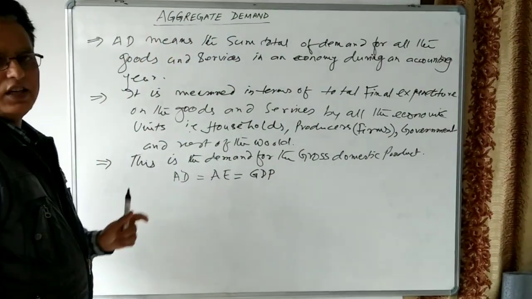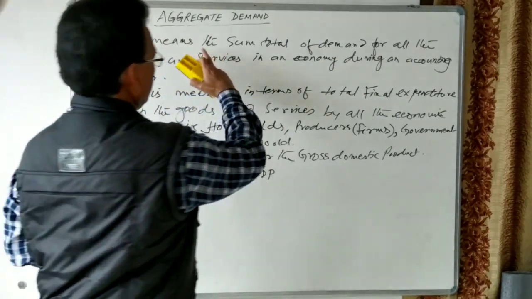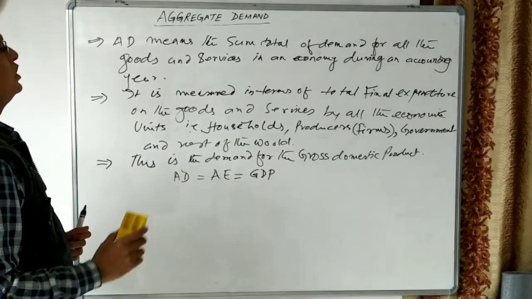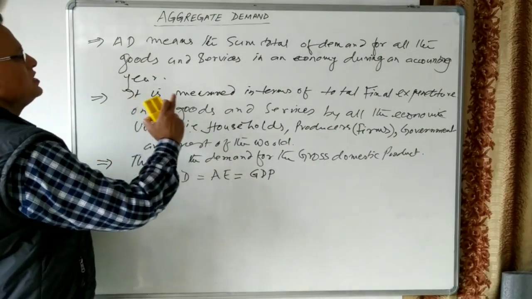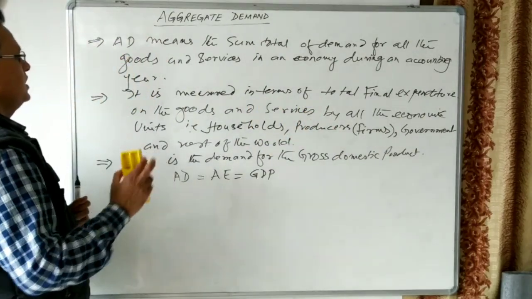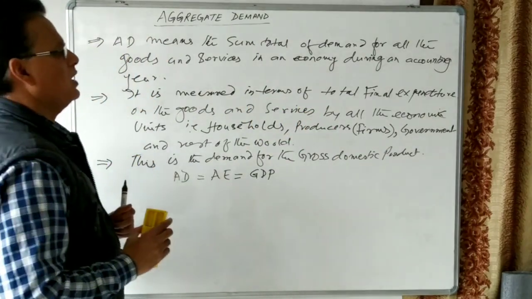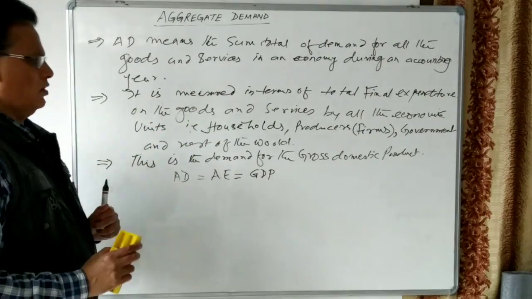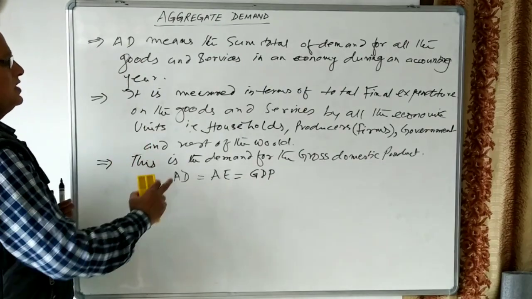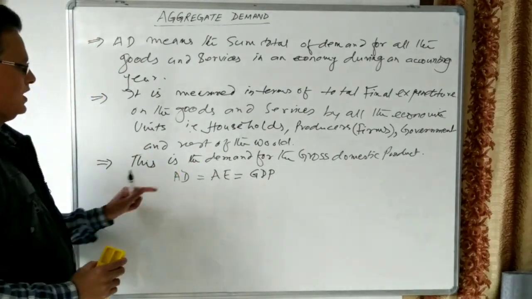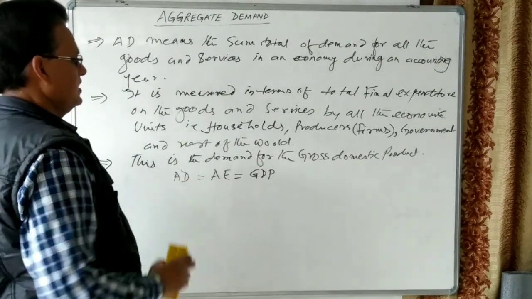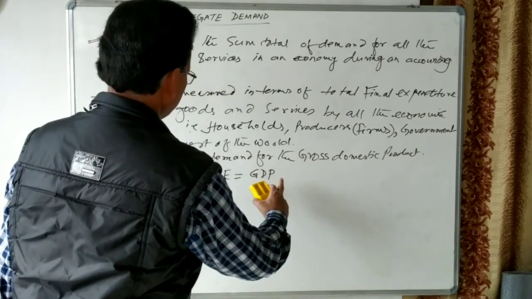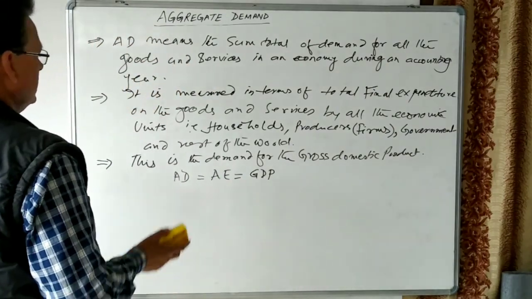I think the meaning is clear to all of you. Aggregate demand means the sum total of demand for all the goods and services in an economy during an accounting year. It is measured in terms of total final expenditure on the goods and services by all the economic units, that is households, producers, government, and rest of the world. And this is the demand for the gross domestic product. It means AD is equal to aggregate expenditure is equal to gross domestic product. So I think this is clear.